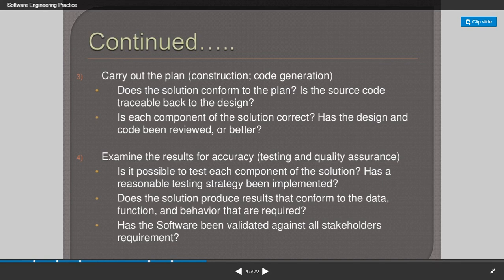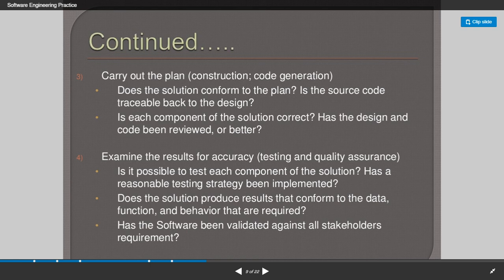Okay, and then the fourth is to examine the results for accuracy, testing and quality assurance. There are some quality standards, so we have to assure the standard quality, and how to assure this quality is by testing the product. So is it possible to test each component of the solution? Has a reasonable testing strategy been implemented? So we have to find out how the testing can be done individually. That is called unit testing in software engineering concepts.